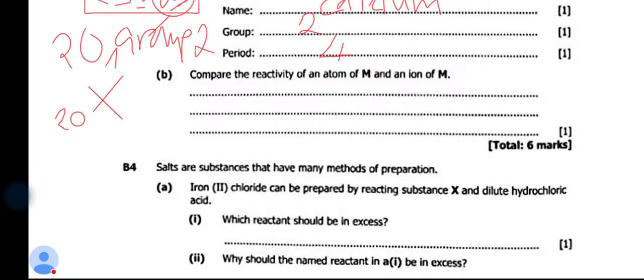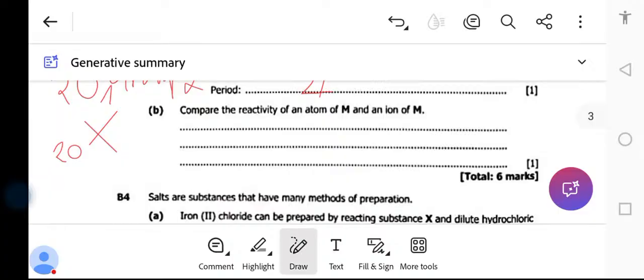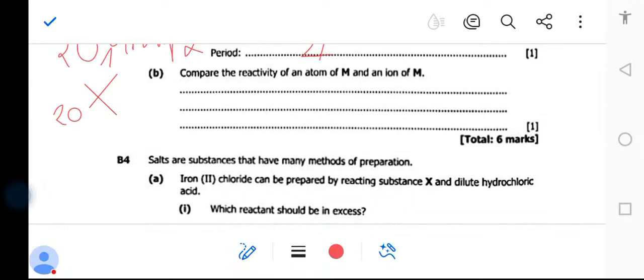So atom M is unstable, while ion M is stable. So which one is going to be more reactive? The one which is stable or the one which is not stable? The one which is not stable will be more reactive since it hasn't yet reacted. So we're going to say atom M is unstable.